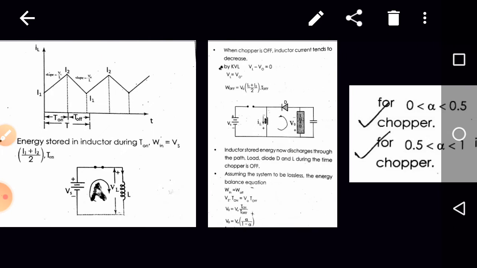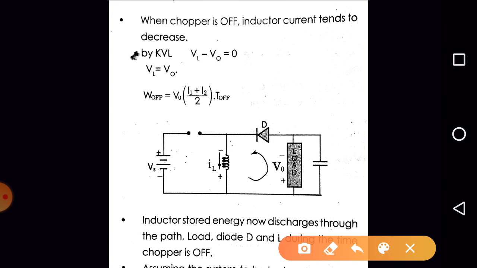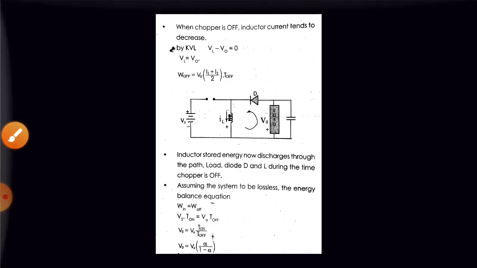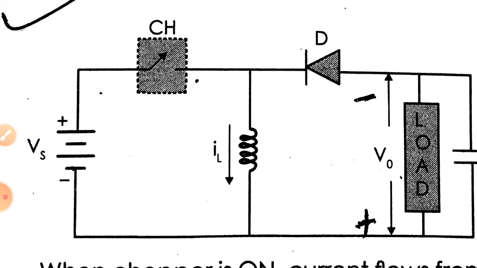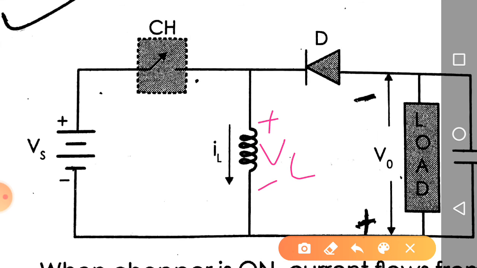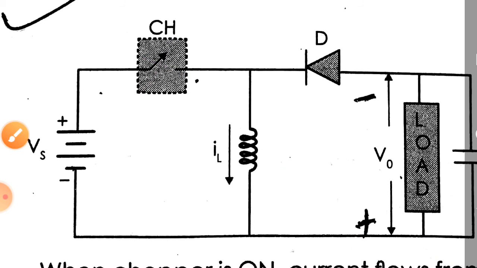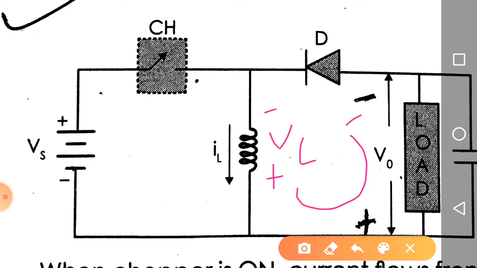Next, when the switch is in the off state, what will happen? So let us discuss this circuitry. The inductor has stored the energy, so the polarity was plus minus across VL. Now the switch is off, so the inductor reverses the polarity. The polarity will be plus here, minus here. The inductor will act as a source, and will release the energy like this.